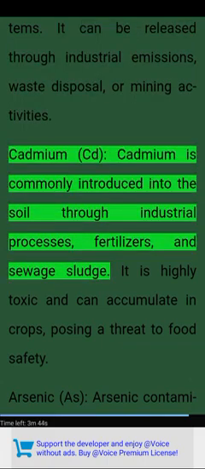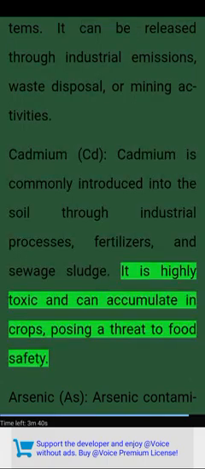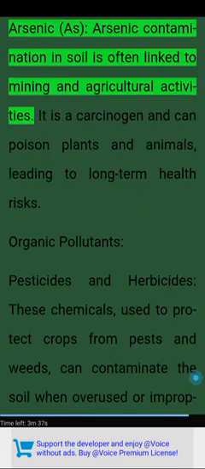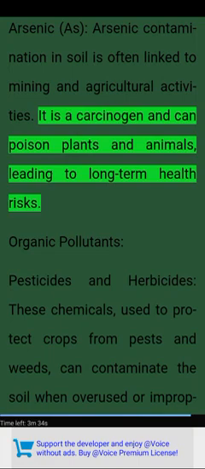Cadmium, Cd. Cadmium is commonly introduced into the soil through industrial processes, fertilizers, and sewage sludge. It is highly toxic and can accumulate in crops, posing a threat to food safety. Arsenic. Arsenic contamination in soil is often linked to mining and agricultural activities. It is a carcinogen and can poison plants and animals, leading to long-term health risks.